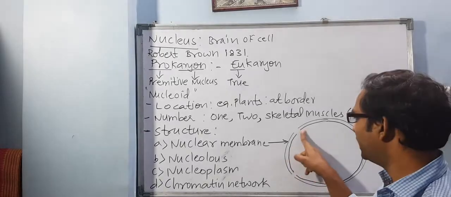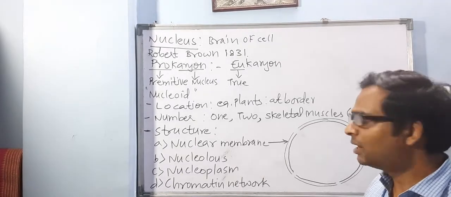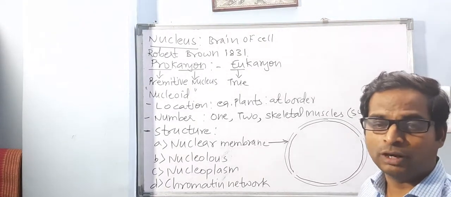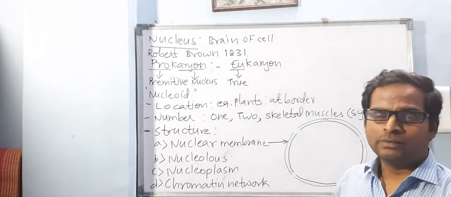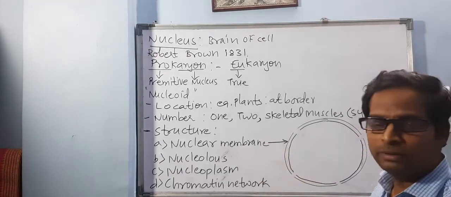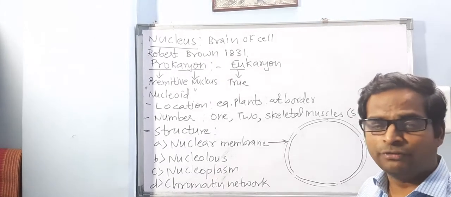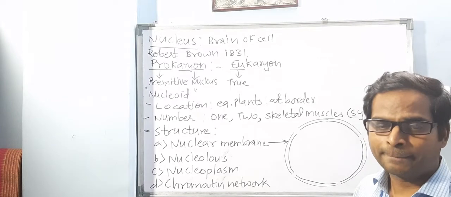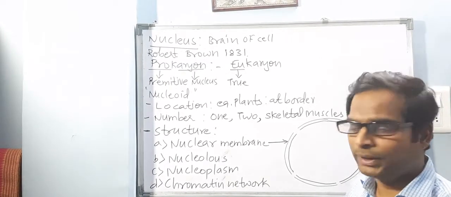It has a space, the intermembranous space. You don't need these many names, I'm just telling you for your information. The space between the membranes is filled with fluid, the intermembranous fluid.